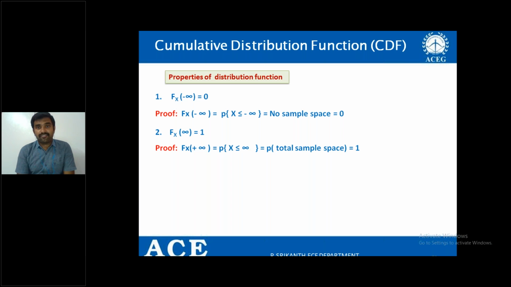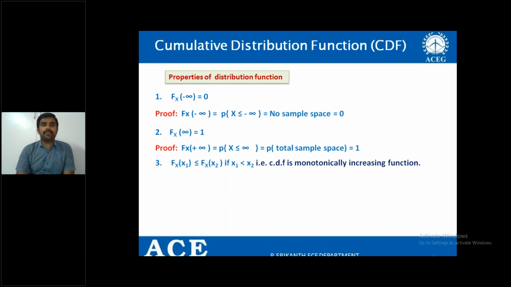Therefore, Fx of plus infinity is equal to 1. So Fx of minus infinity is 0 and Fx of plus infinity is 1. These are the two basic properties of the cumulative distribution function.